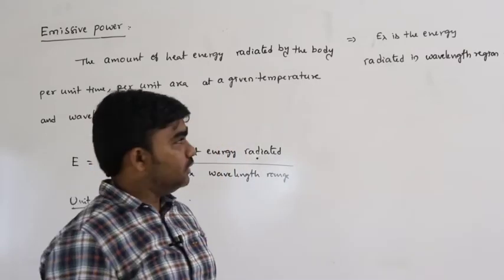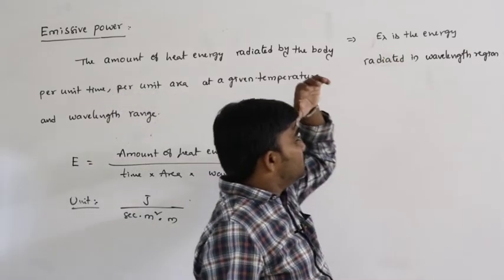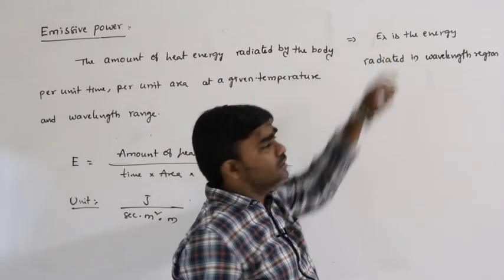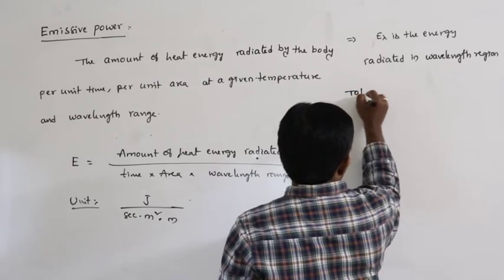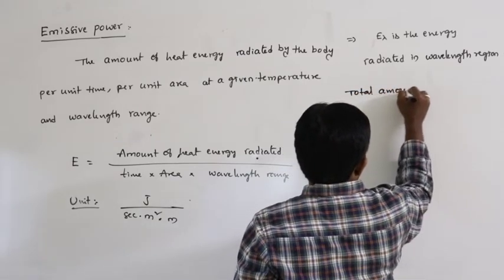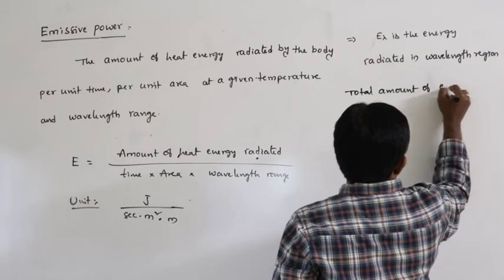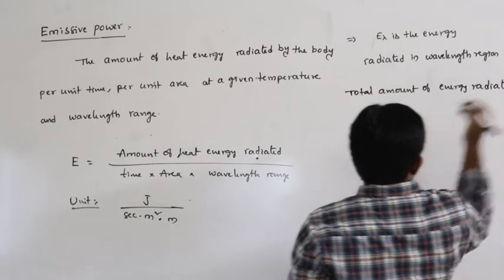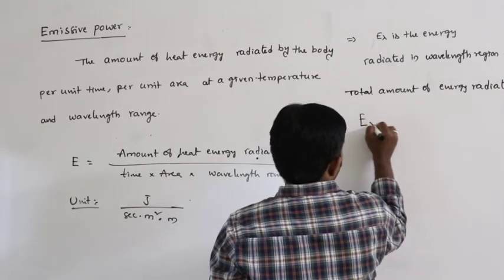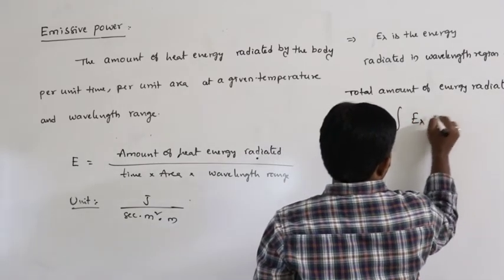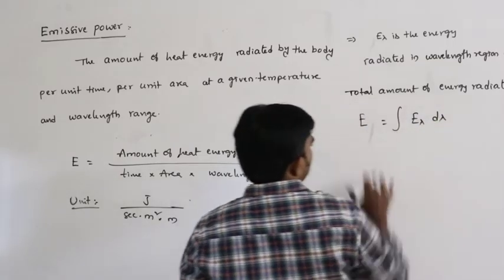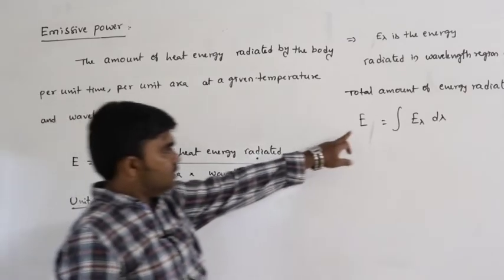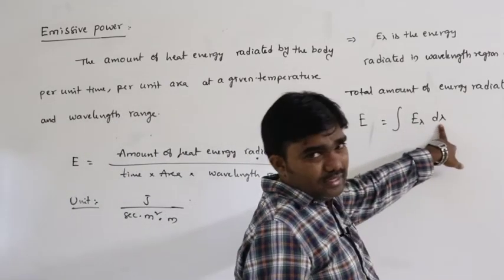For a small wavelength d lambda, let E lambda be the energy radiated in that wavelength region. So the total amount of energy radiated: total E is equal to the integral of E lambda d lambda. The total emissive power, or total amount of energy radiated, E is equal to the integral of E lambda into d lambda.